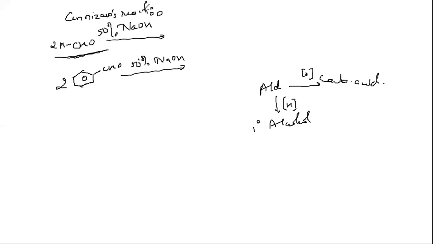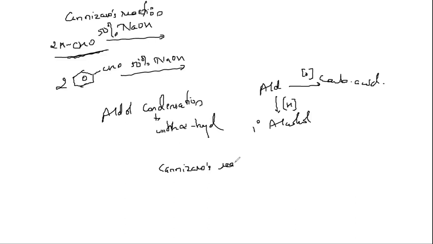So let me make it clear. Aldol condensation or cross aldol condensation is for aldehydes or ketones which contain alpha hydrogen. And then Canizzaro's reaction is for aldehydes or ketones without alpha hydrogen, when there is no alpha hydrogen. So you can see here, there is no alpha hydrogen.